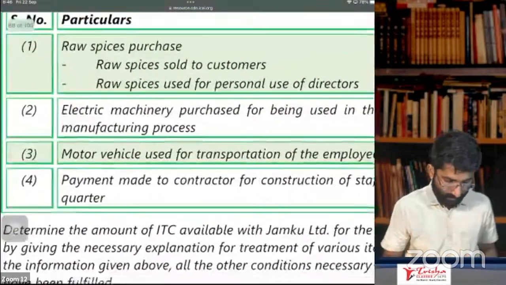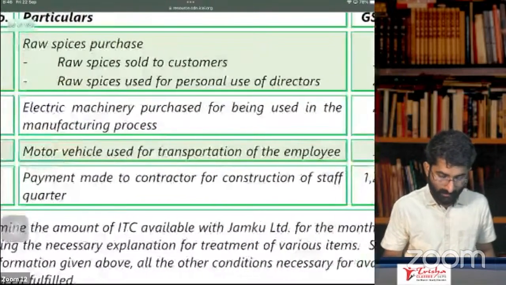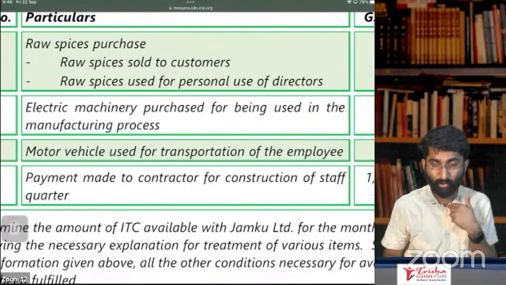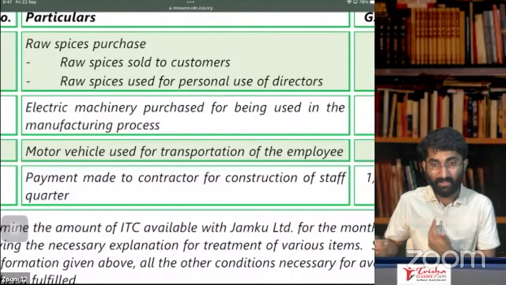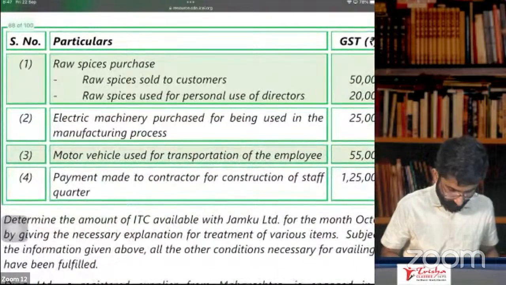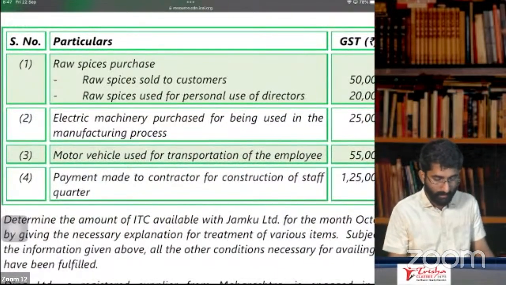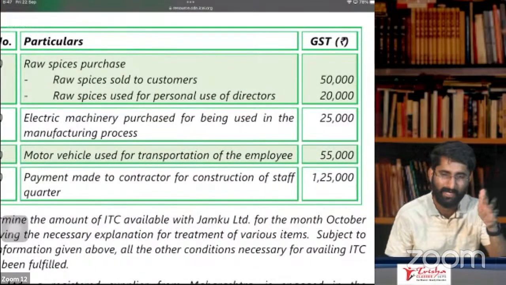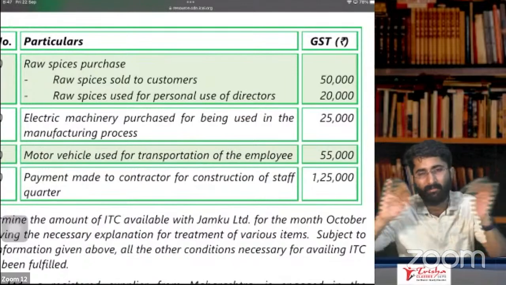Yes, sir. Next one, electric machinery purchased for being used in the manufacturing process. Machinery purchased for use in the manufacturing process, will you get ITC? Yes. For this 25,000, you will get ITC, because you are using it for the manufacturing process in the business.